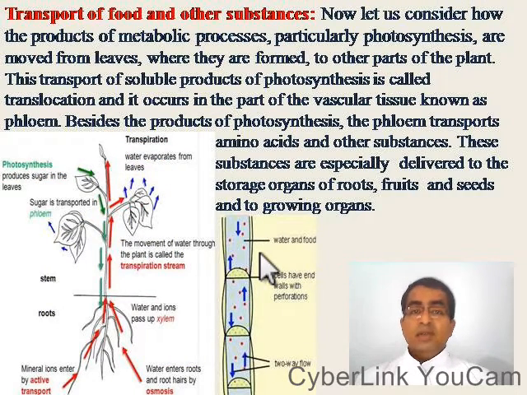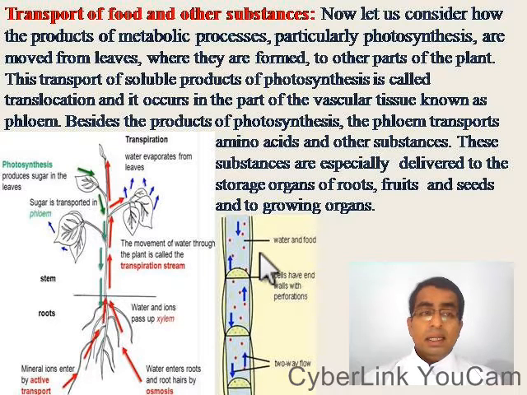Now the transfer of food and other substances. Let us consider how the products of metabolic processes, particularly photosynthesis, are moved from leaves where they are formed to other parts of the plants. This transport of soluble products of photosynthesis is called translocation and it occurs in the part of the vascular tissue known as phloem. So translocation means the movement of food and other substances from the leaves towards other parts of the plant body. It occurs through phloem.